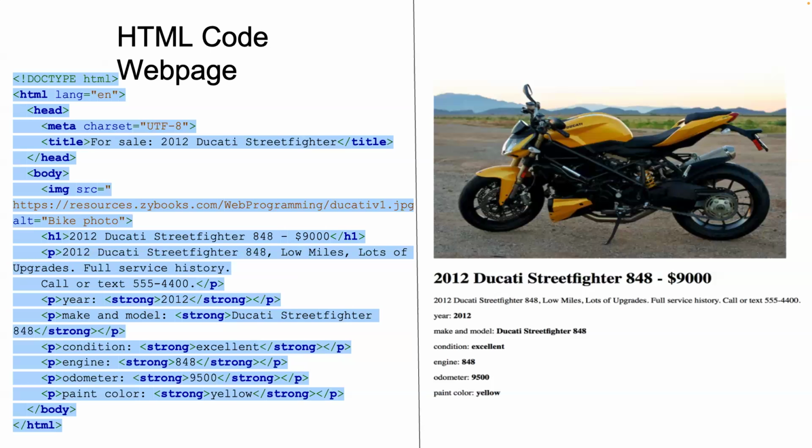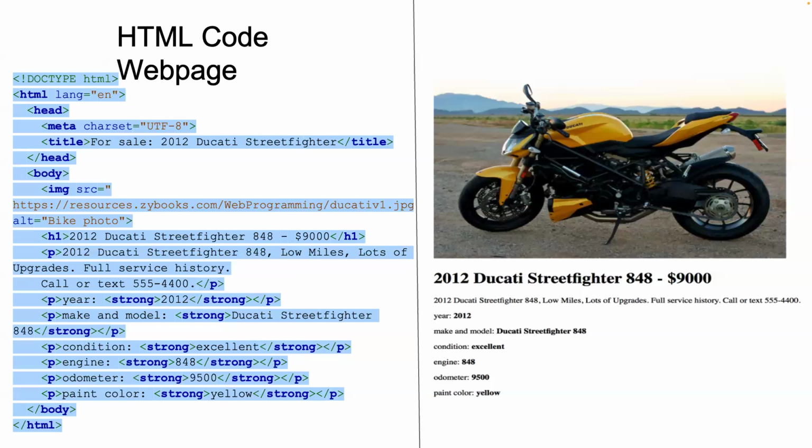Next is the body section, which contains the contents visible on the page. It includes an image tag for displaying an image of the motorcycle. The source attribute points to the image URL, and the alt attribute provides alternative text, bike photo, which is useful for accessibility and search engine optimization, or SEO.